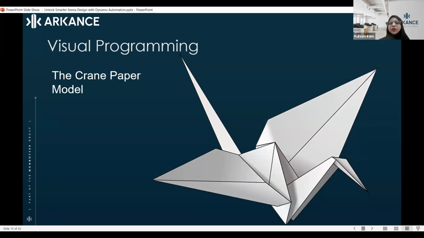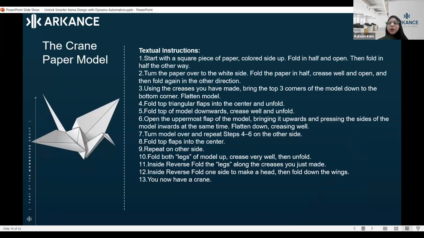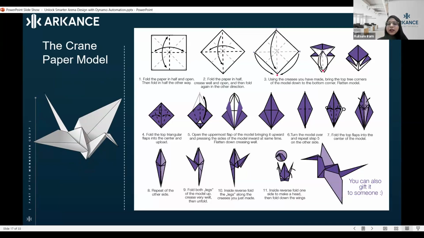I just want to showcase an example of the difference between text-based programming and visual-based programming. There's a paper crane model on my screen, and you can see there are two different options to create this paper crane model. If I ask you to create it, there will be two options. One is this textual instruction which is written in front of you right now. Another is this graphical instruction.